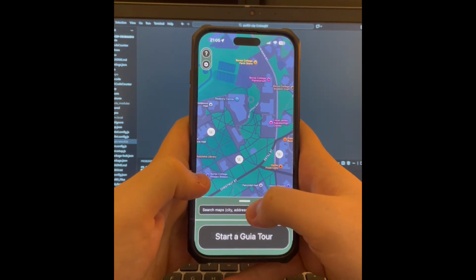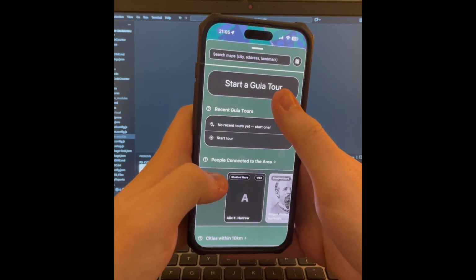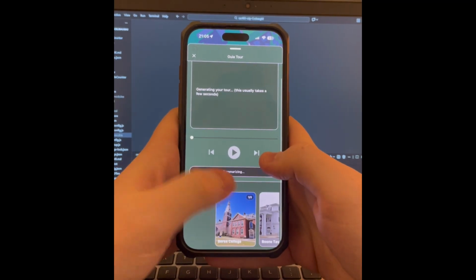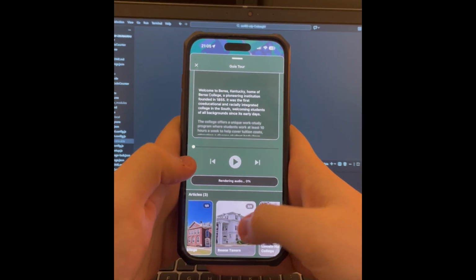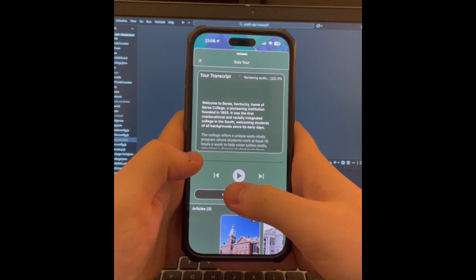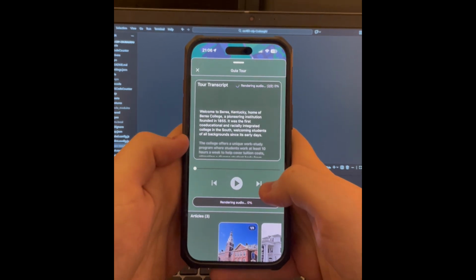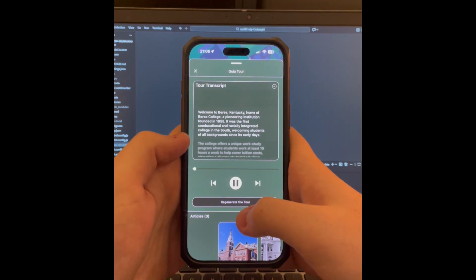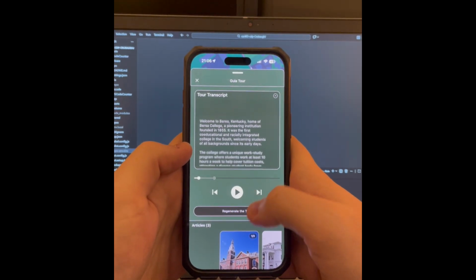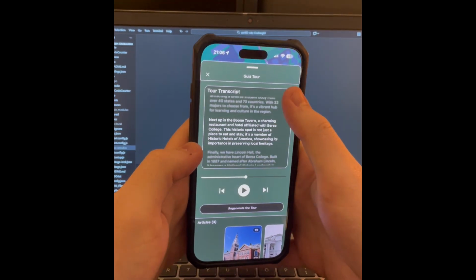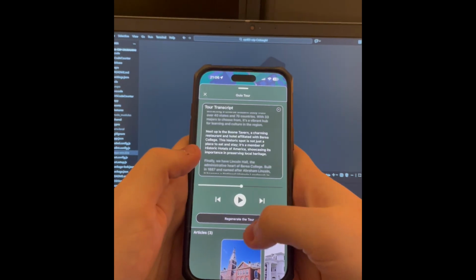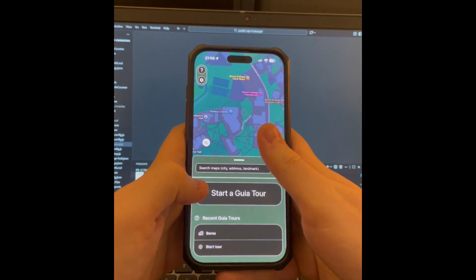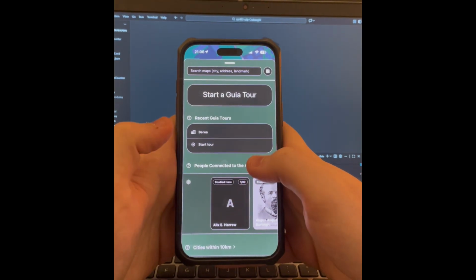And some of our options that we can do with this is that we can start a tour. So start a Guia tour. You'll see that it sends these source articles in the bottom to ChatGPT, and then it'll generate some text. And then it'll also generate audio so it can read the text aloud, which it's doing right now. And when that happens, you can press play, and it'll actually read the audio aloud to you. You can pause it, you can skip forward, skip back. You can also see it all as one if you wanted to read it. And when you leave this, it'll actually save this tour to your recent tours, so you can click it again.